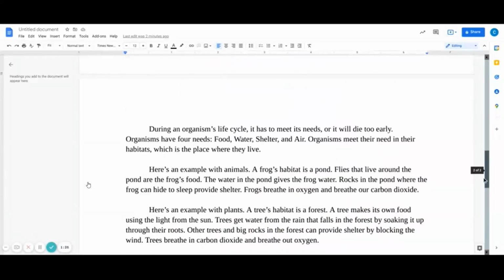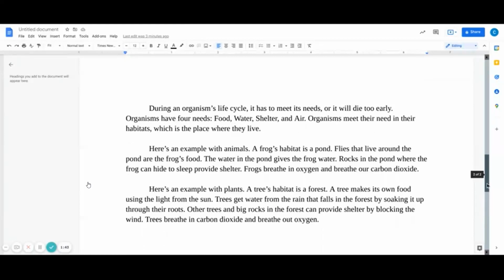During an organism's life cycle, it has to meet its needs, or it will die too early. Organisms have four needs: food, water, shelter, and air. Organisms meet their needs in their habitats, which is the place where they live.